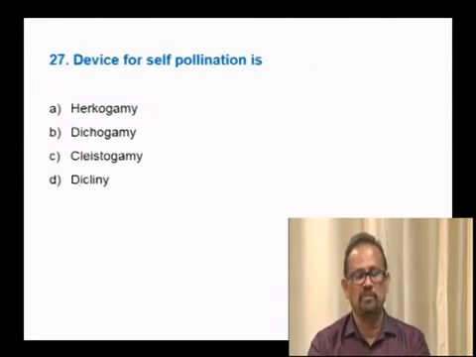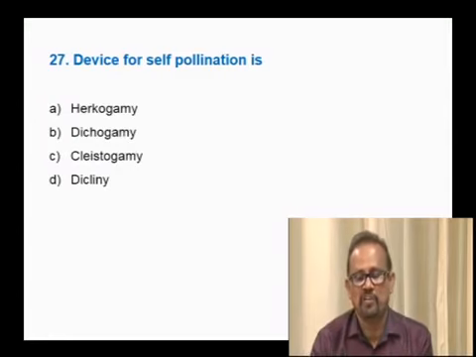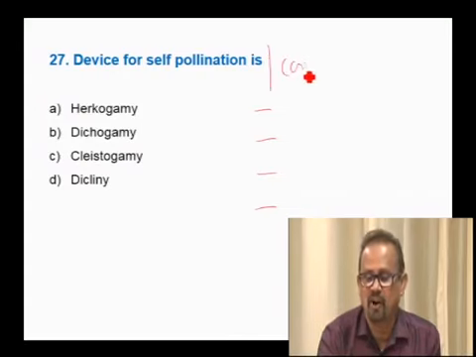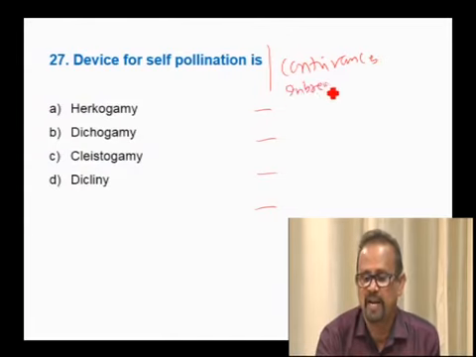Next question. Device for self pollination: we can also call these contrivances for self pollination, or inbreeding devices.